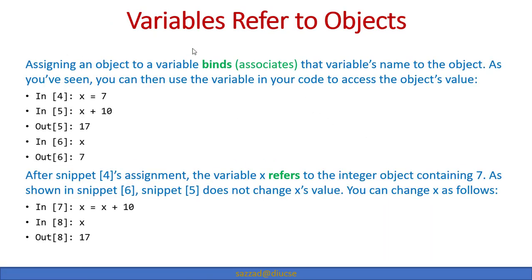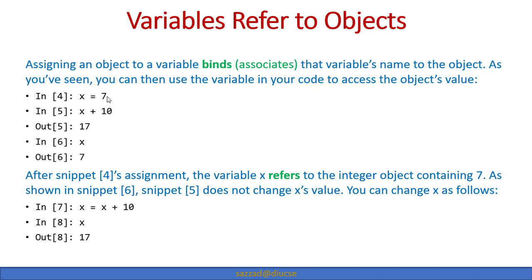Okay, so now we are going to discuss a variable referring to an object. Assigning an object to a variable binds or associates the variable name to the object. So here we are assigning an object which is of type int to a variable name which is x, and then we can access the value of the object through the variable x, and the value is 7.